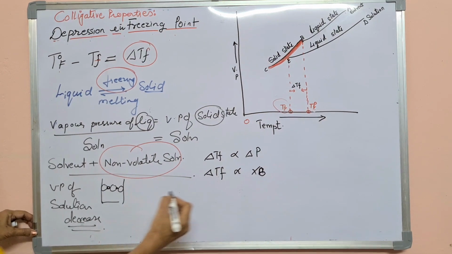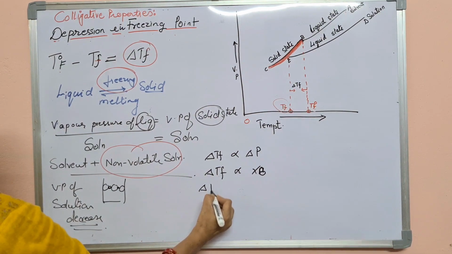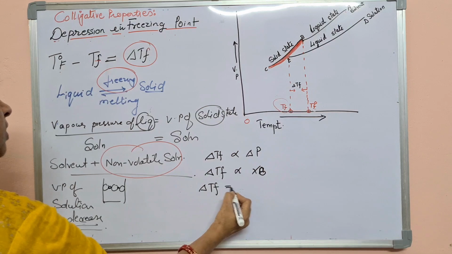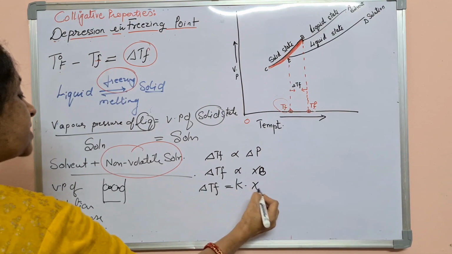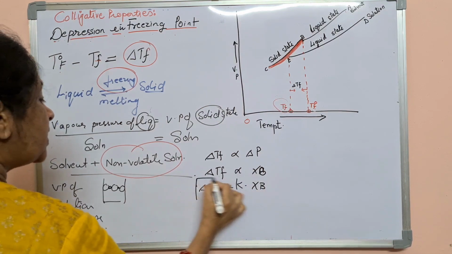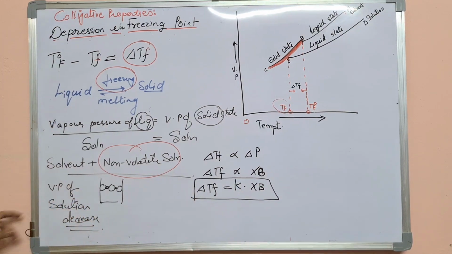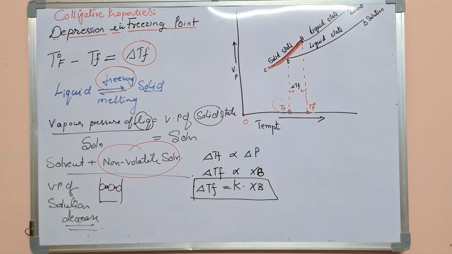Now the proportionality sign is removed and we can write delta TF equals KXB equals KF XB. Depression in the freezing point, with the constant, is equal to the amount of the non-volatile solute added in the solution.